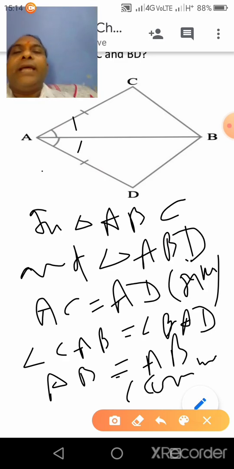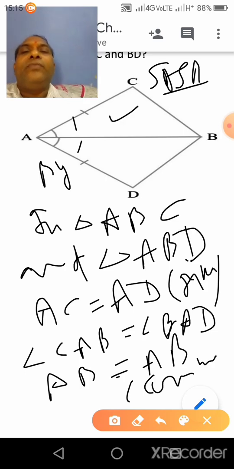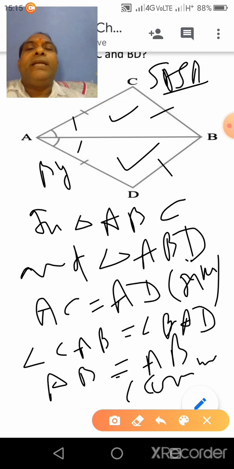So by SAS congruency, triangle ABC will be congruent to triangle ABD, clear? And side BC will be equal to side BD by CPCT, clear?